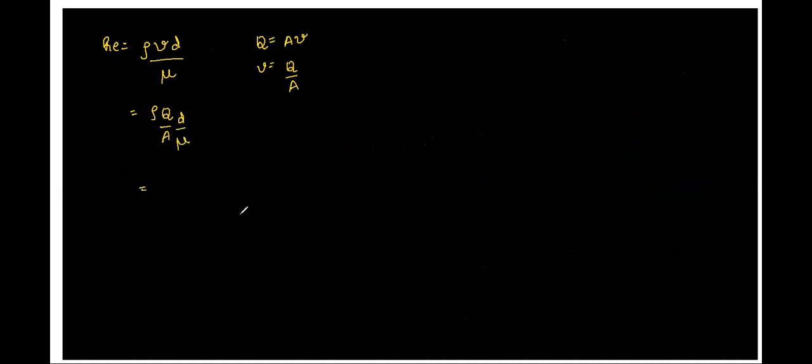Now this will become rho into Q into D upon mu, and instead of A, I can substitute pi d square by 4. So all of these values were given in the question. So we'll have 4 into Q rho upon pi mu, right? And here we'll have a D, right? Am I correct? Can you just check, Atul?